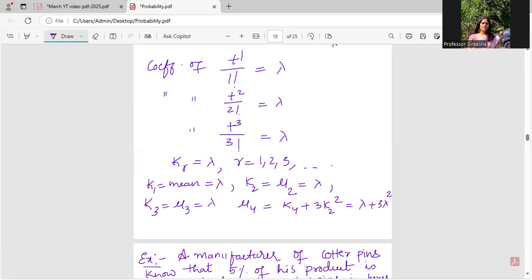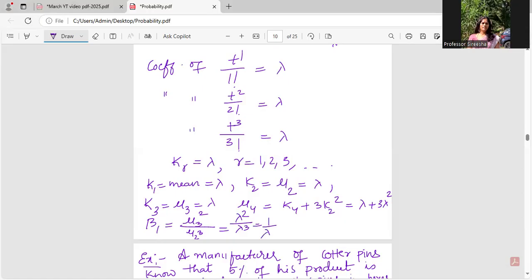I can also derive the skewness and kurtosis coefficients, because I have mu3. Beta 1 is mu3 squared by mu2 cube. I have all the things here: lambda squared by lambda cube, which is nothing but 1 by lambda.